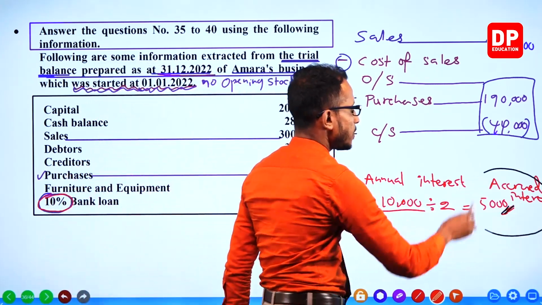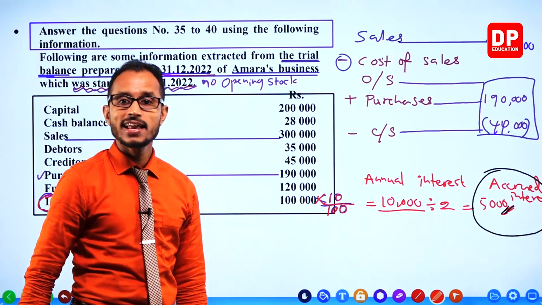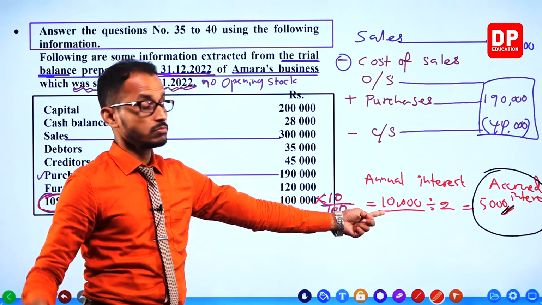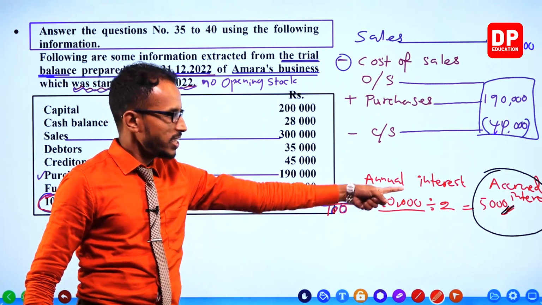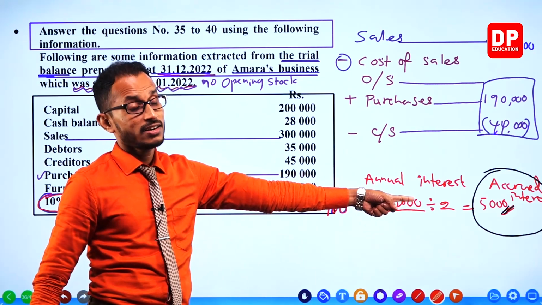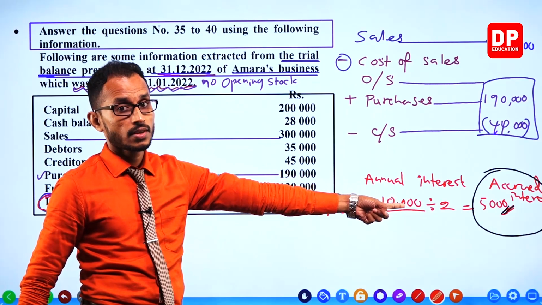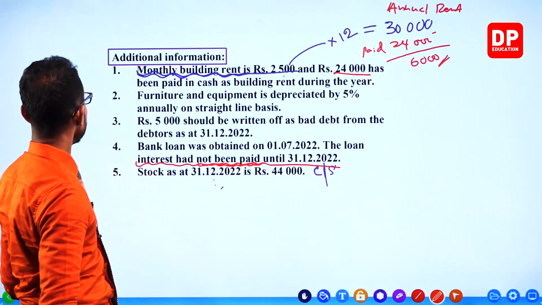This is the current liability, what should be paid at the end of the year, not the entire 10,000. For half a year only you have taken the loan.